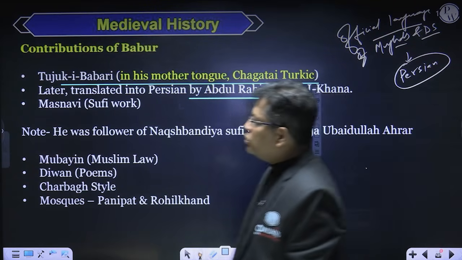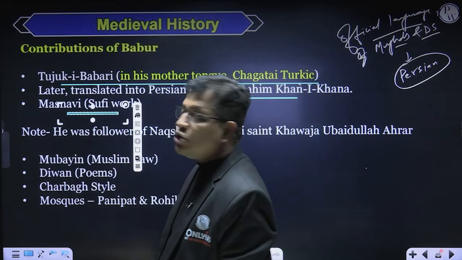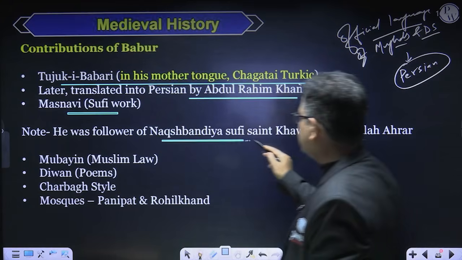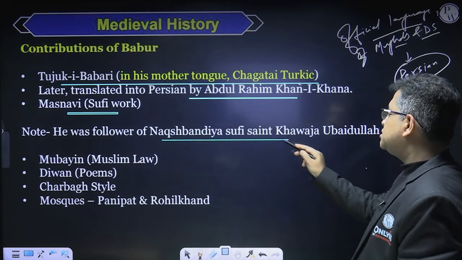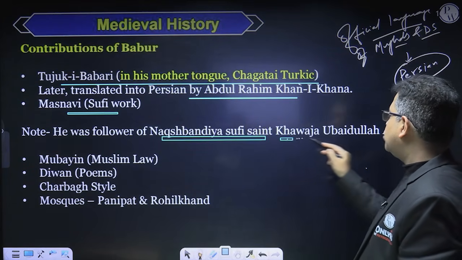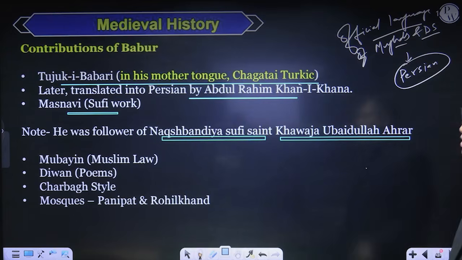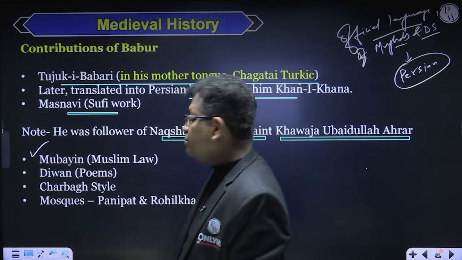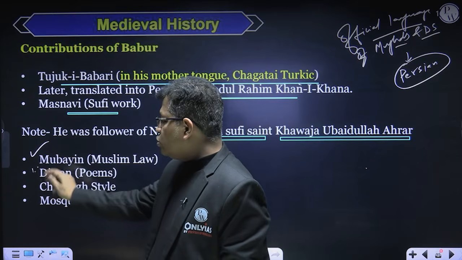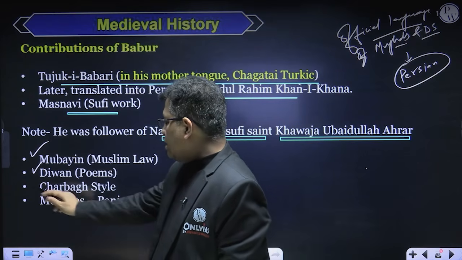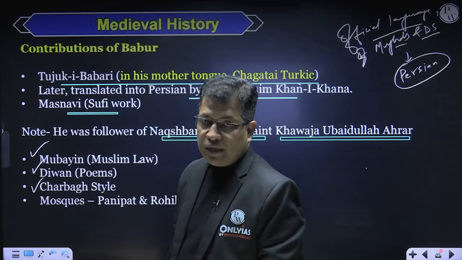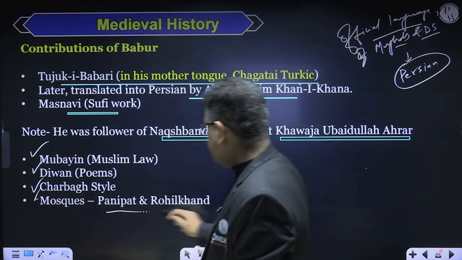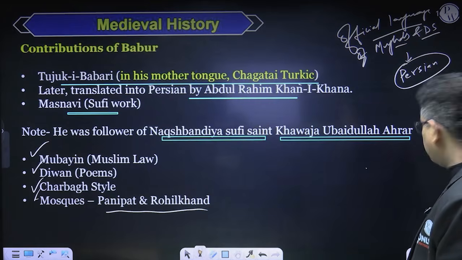He also wrote Masnavi, a collection of Sufi poems. Besides, he was a follower of the Naqshbandiya Sufi Silsila, and his guru was Khwaja Ubaidullah Ahrar. He also wrote books like Mubayyan, a compilation of Muslim law. He wrote some poems under the title of Divan, and he also introduced the Charbagh style in Mughal architecture, and he built some mosques, like those at Panipat and in Rohilkhand. So this was all about Babur.